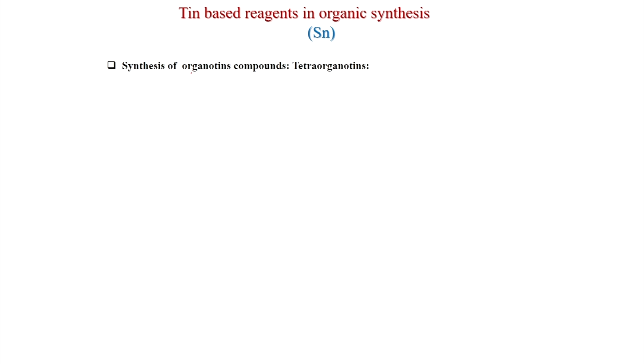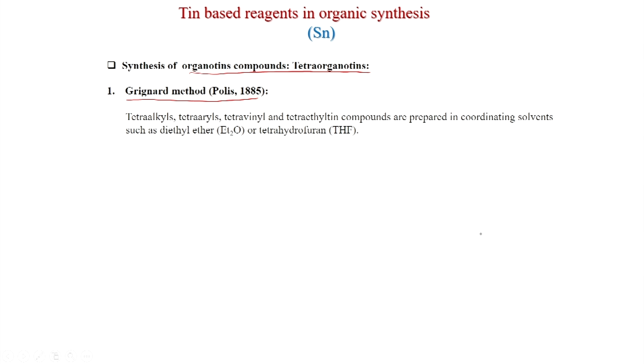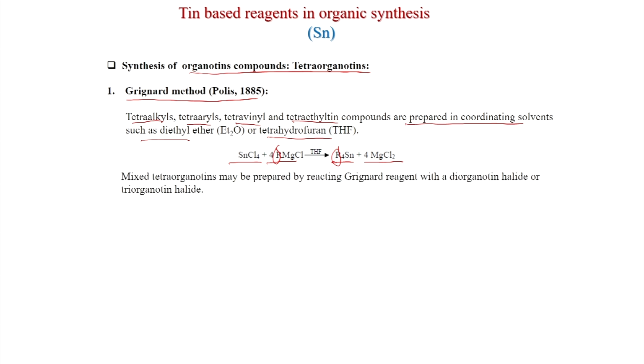So, first we will discuss synthesis of organotin compounds and tetraorganotins. The first report is the Grignard method, which was reported by Pope in 1885. So, tetraalkyl, tetraaryl, tetravinyl and tetraethyl tin compounds are prepared in coordinating solvents such as diethyl ether or tetrahydrofuran. Like here, tetrachlorotin is there with Grignard reagent and this compound is formed, tetraalkyl tin, and you can see this R is coming here. So, 4 R groups have come and 4 molecules of MgCl2 are produced.